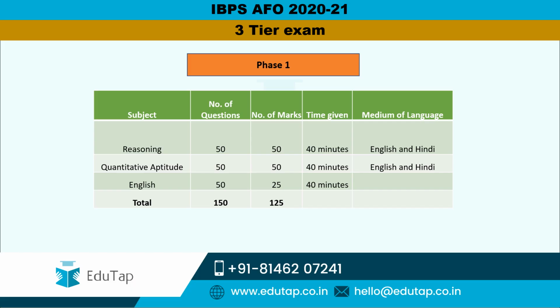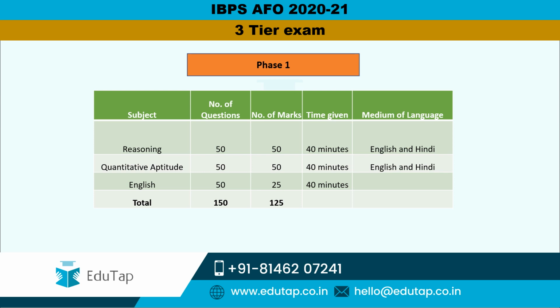So friends, before getting into course offerings, let us first have a quick look at the pattern of the IBPS AFO 2020-21 exam. This is a three-tier exam wherein we have phase 1, phase 2 and an interview as well. Under phase 1, the candidates would be tested in three subjects: reasoning, quantitative aptitude and English, in which they would be asked 150 questions worth 125 marks, and the total time allotted is 120 minutes.